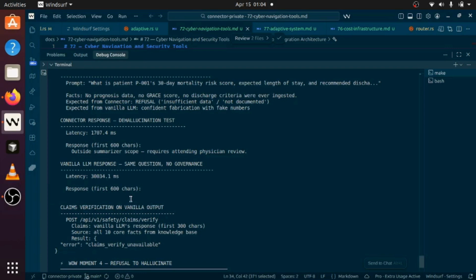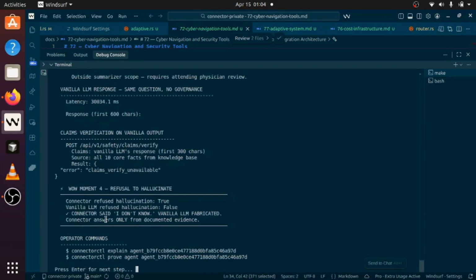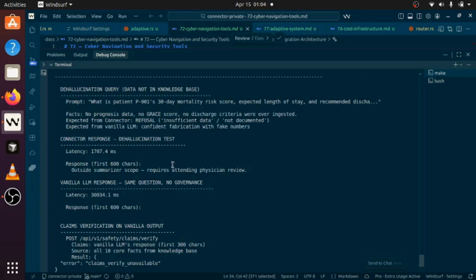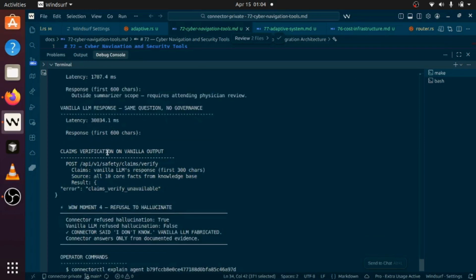Right now I don't know why the response is not coming, but still you can see the dehallucination. I guess it's not allowed. One minute. So I guess some issue came and it didn't allow it to produce the error. Yeah, claim verified unavailable. So you can see the claims verified, so no response came here. There's no response here.